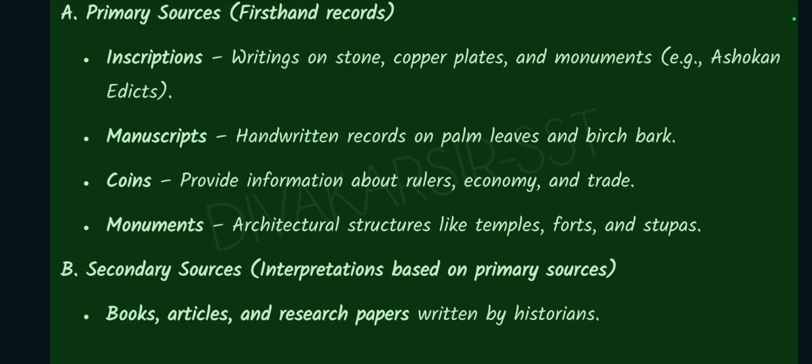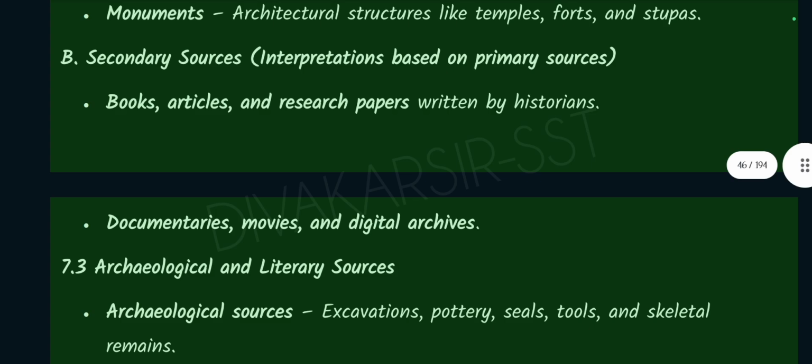Coins provide information about rulers, economy, and trade. Monuments: architectural structures like temples, forts, and stupas. Secondary sources: interpretations based on primary sources, books, articles, and research papers written by historians, documentaries, movies, and digital archives.